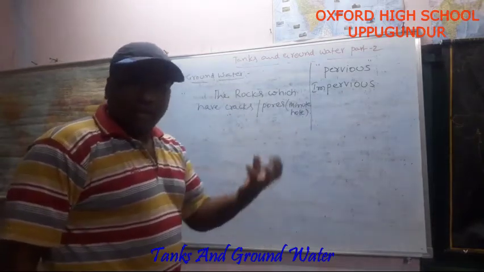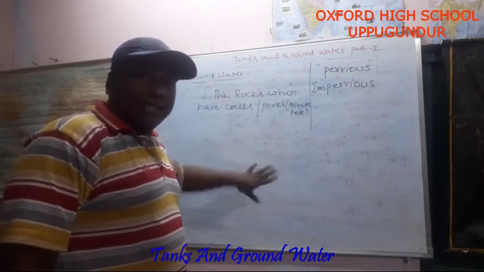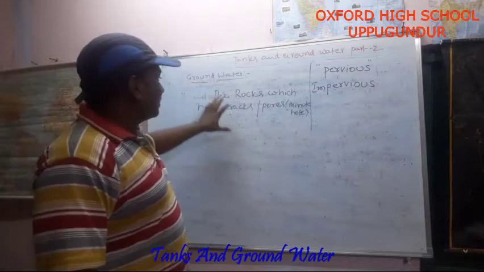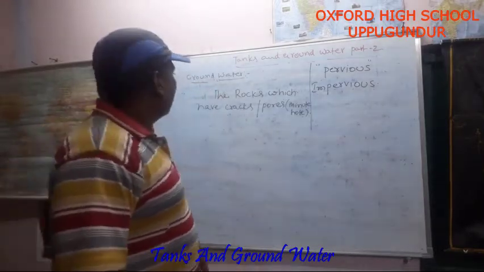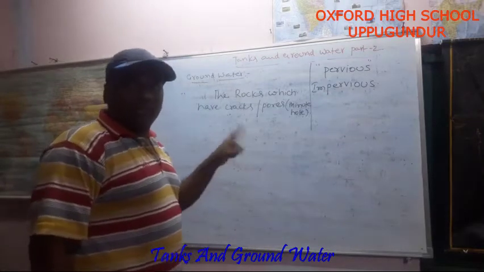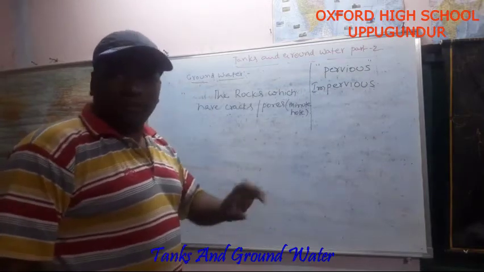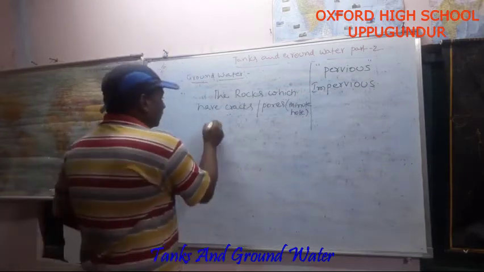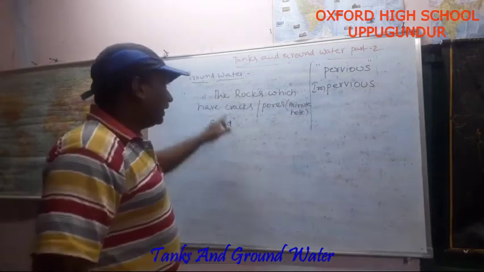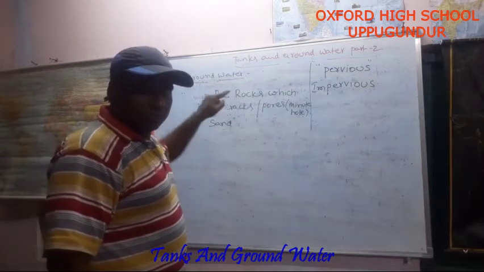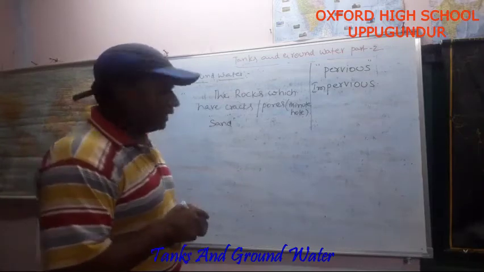These rocks take in the water and accumulate water in them. Do you understand? That means these rocks have the capability to store water. Which rocks? Pervious rocks. If you go to some districts in Andhra Pradesh, especially Prakasam district, we are able to see sandstones. These sandstones have the capability to store water like this. These sandstones come under which category? Yes, pervious rocks category.